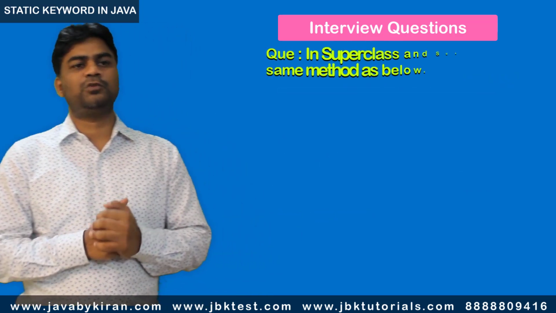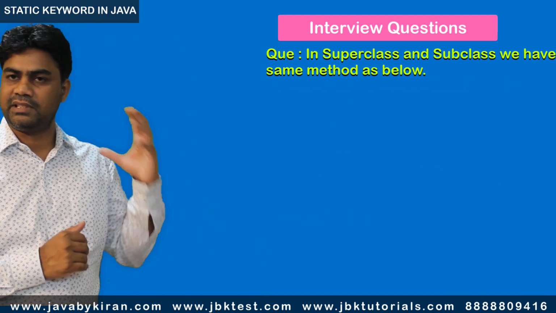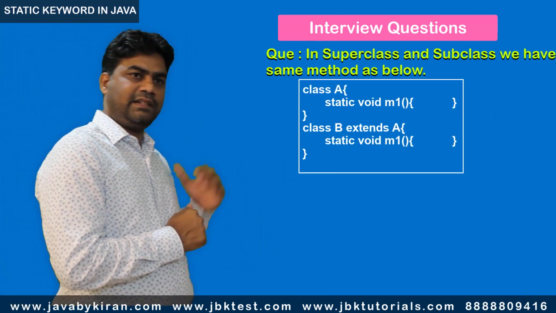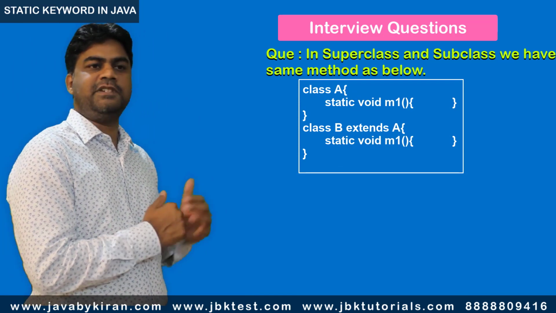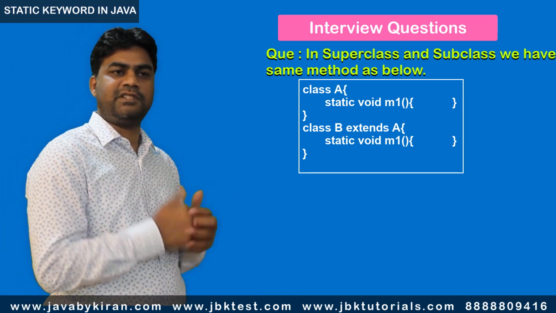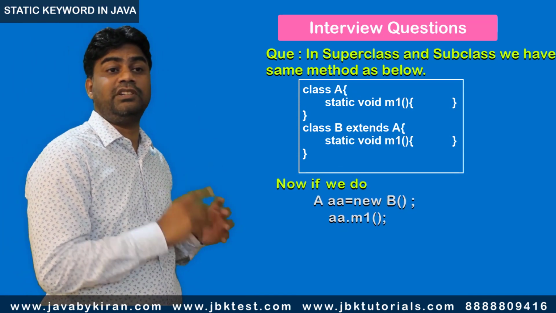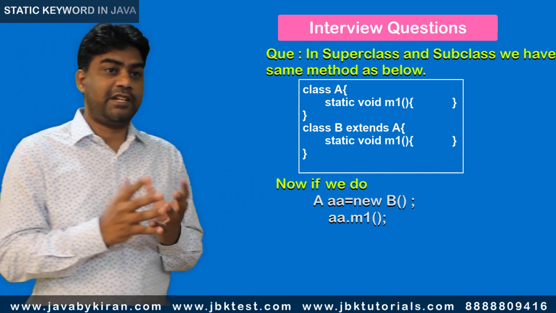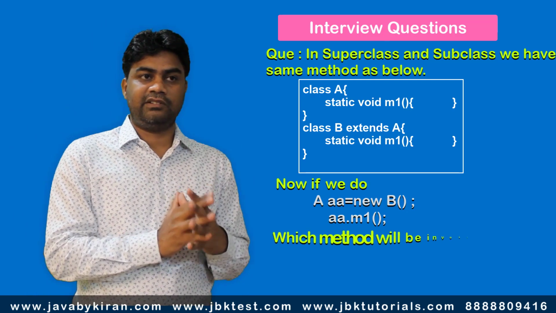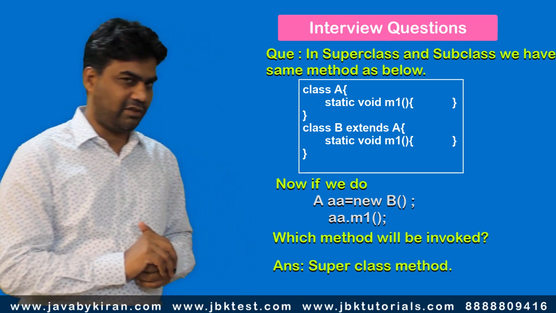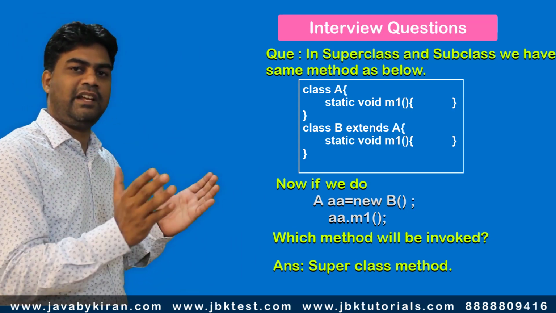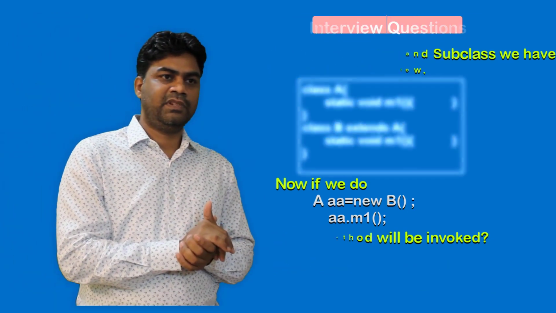Another question, in superclass and subclass, if we have a static method, like this, class A having M1 method as a static, class B having M1 as a static, class B is a subclass. Now, if we call in this way, A a = new B, this is dynamic dispatch. Which M1 will get called? The answer is superclass M1 will get called because static method doesn't require new B. As soon as you write A, that method will get called.